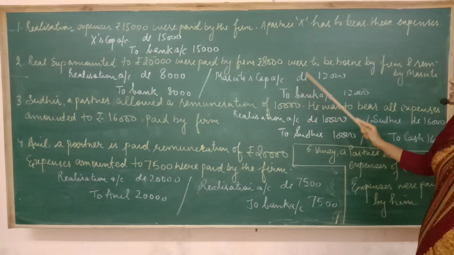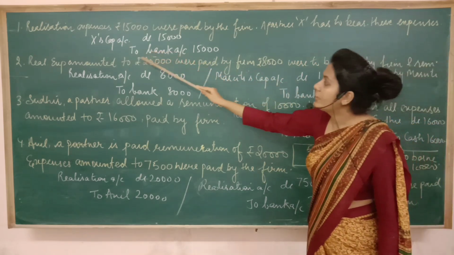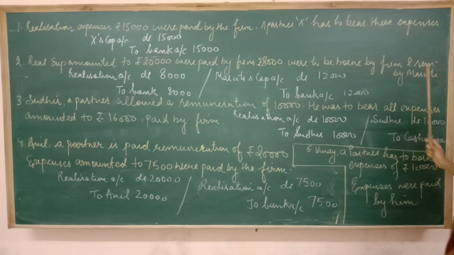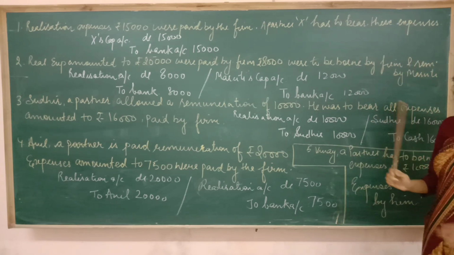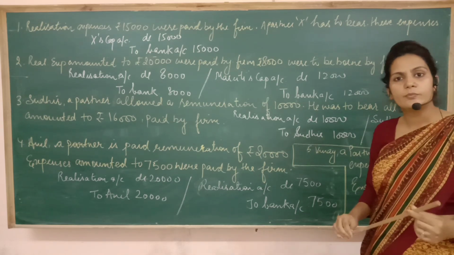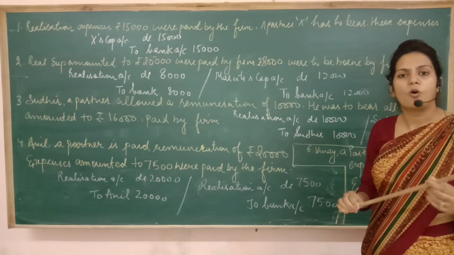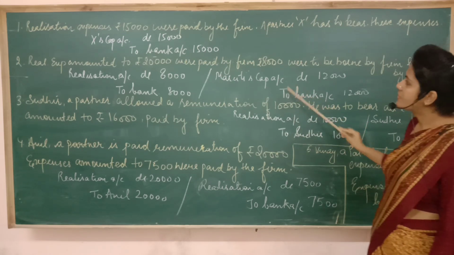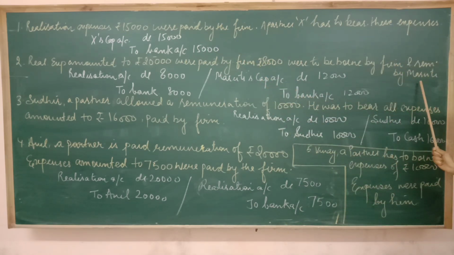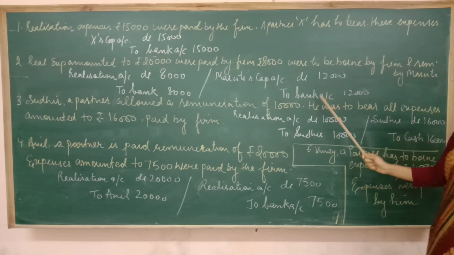But in this case, the total expense of 20,000 was paid by the firm. For the remaining 12,000, undoubtedly Maruti was responsible, but Maruti requested the firm to pay the expenses on his behalf. So it is just like the previous case. Maruti, a partner, had to bear the expenses, but instead of payment by Maruti, the firm has made the payment.